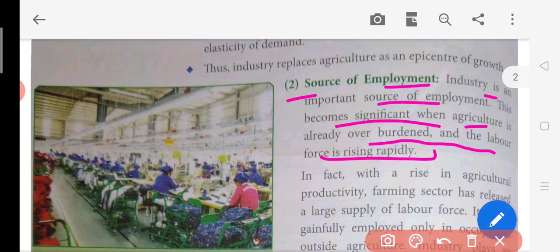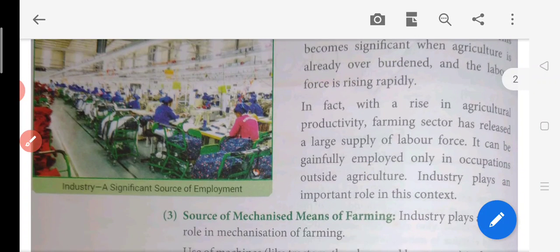After 1951 we were relying on agriculture, and then in the second five year plan we were focusing on the industrial sector. So it was a source of employment for the huge population in India.